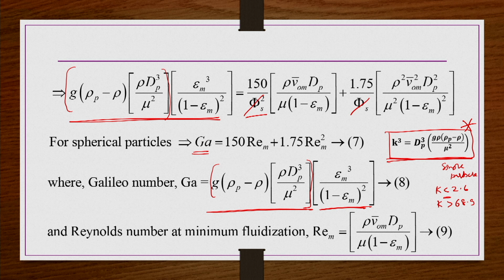So, even if you have written this equation in terms of Galileo and Reynolds number like this, the calculation is again going to be trial and error, or solving this equation for the Reynolds number, and from that Reynolds number you are going to find out the minimum fluidization velocity. Rather than doing that directly, you can use equation number 2, and then obtain a quadratic equation which you can solve to get the minimum fluidization velocity.